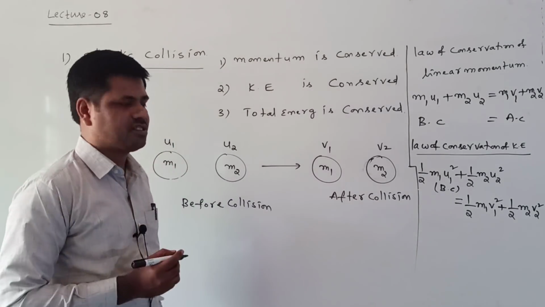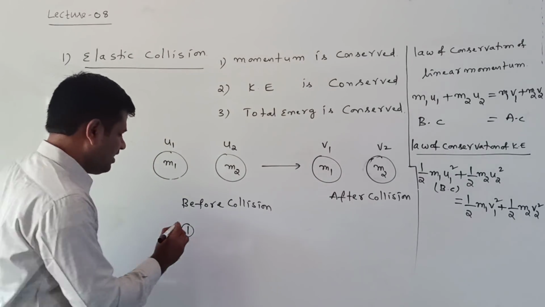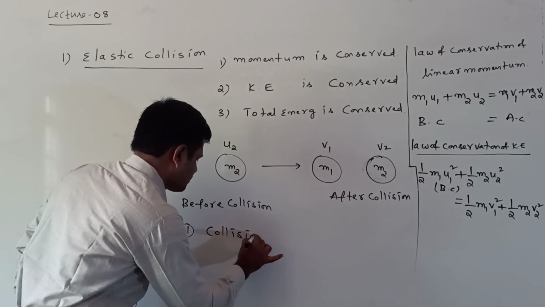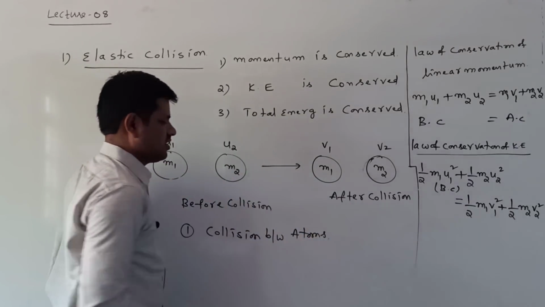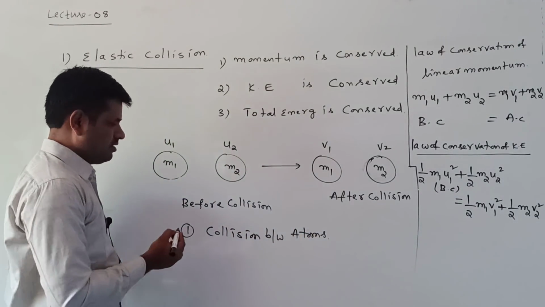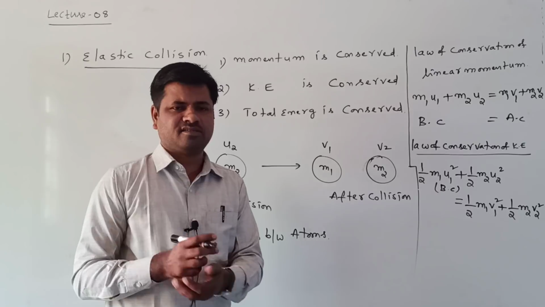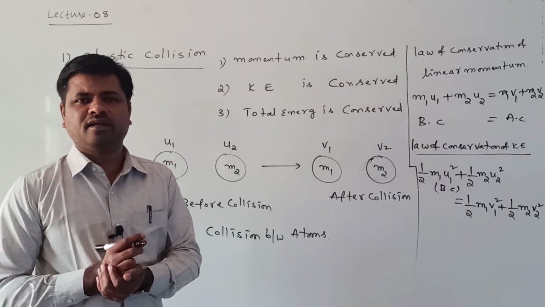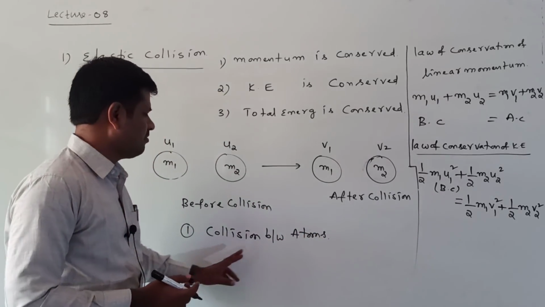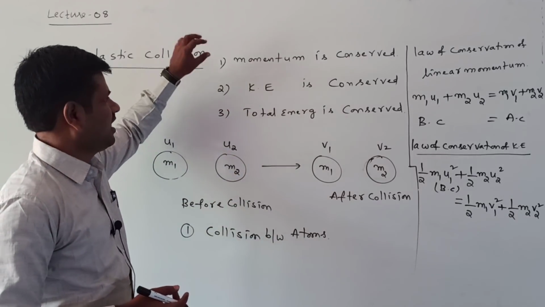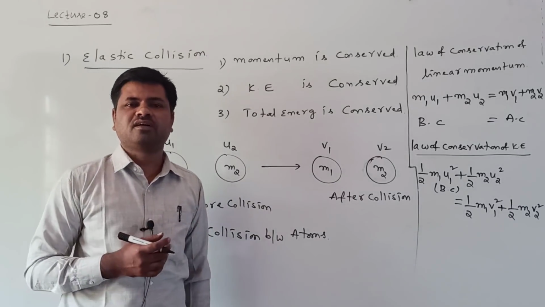What are the examples of elastic collision? First, we consider as an example the collision between atoms. Suppose in matter, or suppose we consider a gas, which is nothing but matter, inside the gas there are atoms, and the atoms collide with each other. The collision between those atoms is an example of elastic collision.